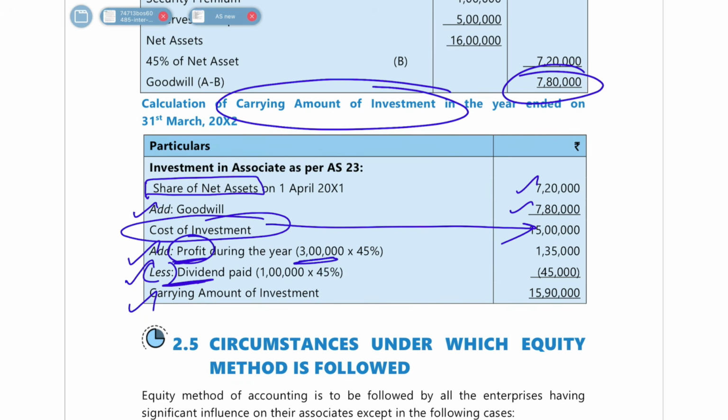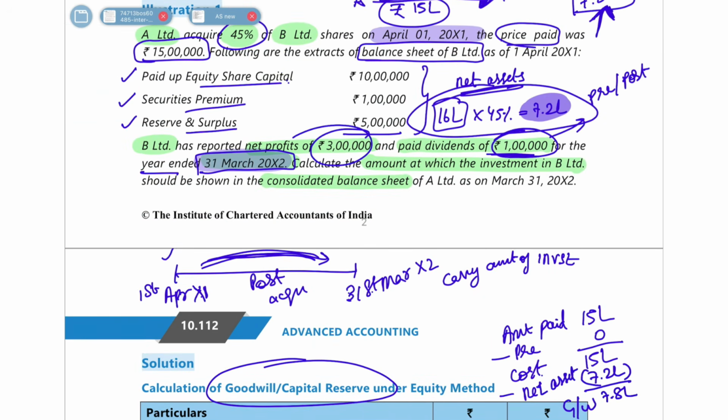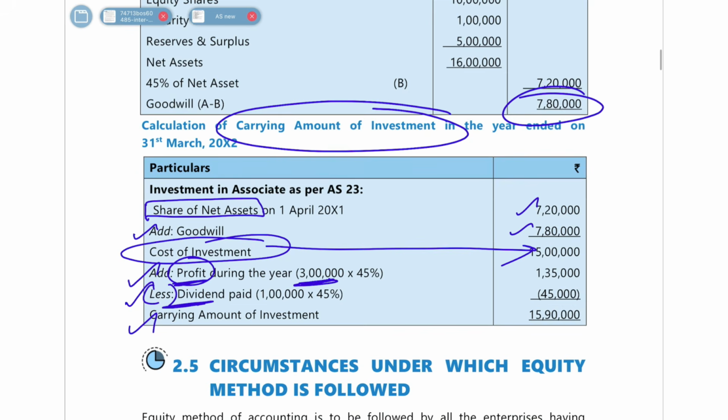During the year, we earned a profit of 3 lakh rupees, which is given in the question. You earned 3 lakh rupees of profit and a dividend of 1 lakh was given. In the 3 lakh, how much is our share? 45%. So 1 lakh 35,000 is our share. Our investment amount will increase by such profit, but the dividend was paid out. So 1 lakh rupees into 45%, so 45,000 of dividend has been paid out of it. You reduce that, and you will be left with 15 lakh 90,000 rupees of carrying amount.